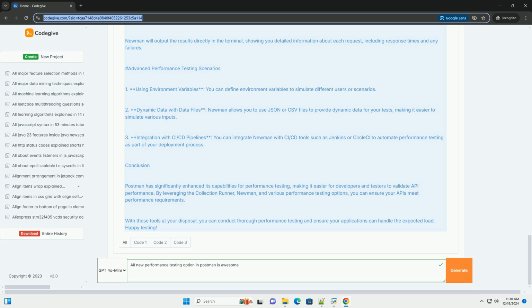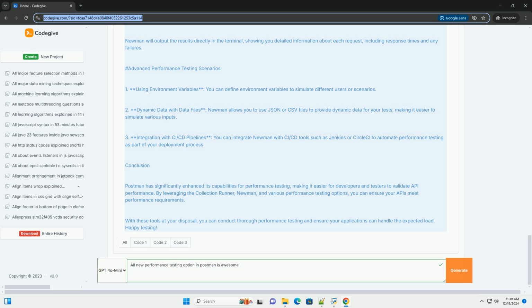After running the collection, Postman will provide a summary of the performance metrics. Total run time, total time taken to execute all requests. Average response time, average time taken for responses. Success/failure rate, number of successful requests versus failed ones.